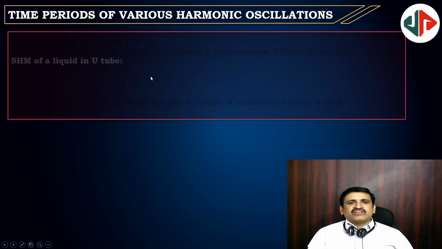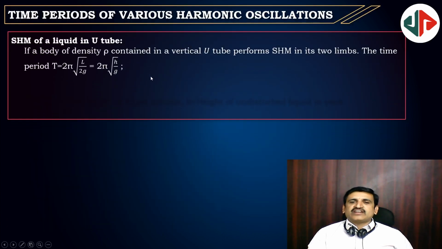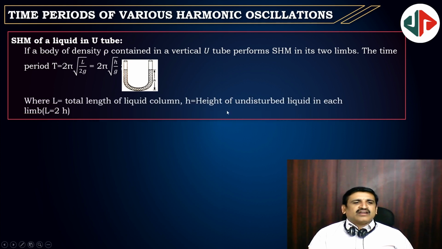And time periods of various harmonic oscillations, variety of pendulums. See, springs we discussed, and simple pendulum we discussed. Now various pendulums, what are they? Suppose liquid in a U tube is tilted, then it will oscillate with 2π√(h/g), where h is the height whenever the liquid is at equal levels. Yeah, h is this one. The picture is there.